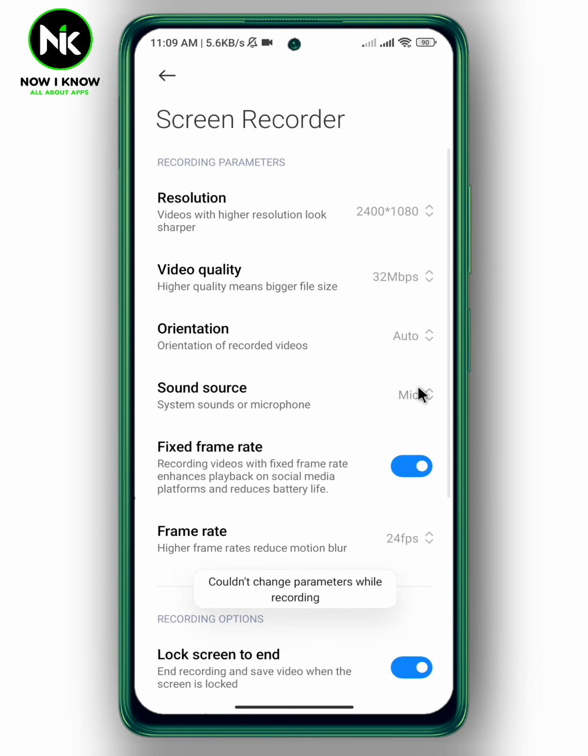Well, for you, when you tap on this option, choose mic. Once you choose mic, the screen recorder problem will get solved. And this is it. This is how to fix screen recorder sound.